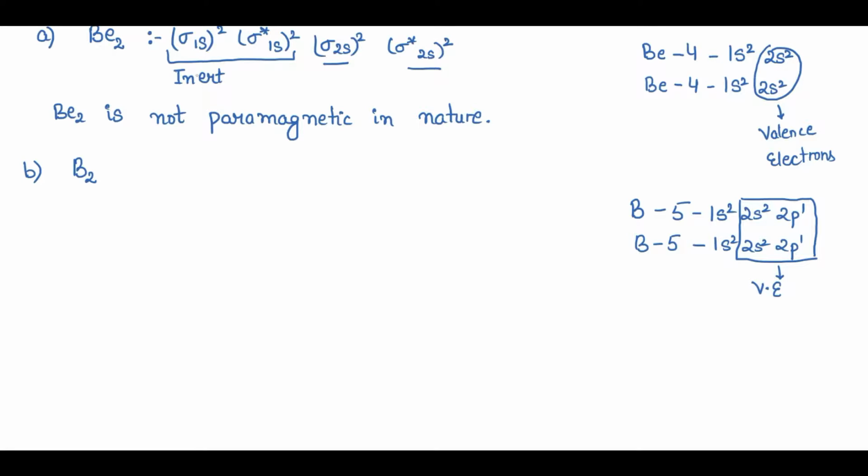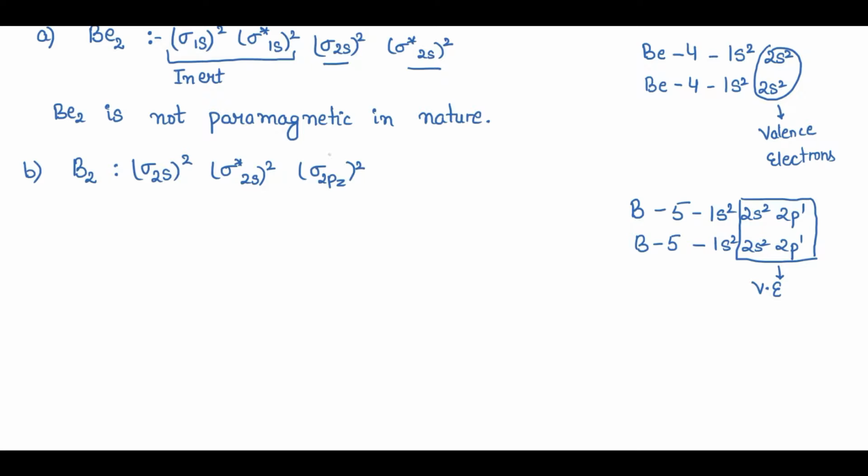I know that sigma 1s2, sigma star 1s2 are inert pairs, so I'll simply start from sigma 2s2, sigma star 2s2, now sigma 2pz2, right?